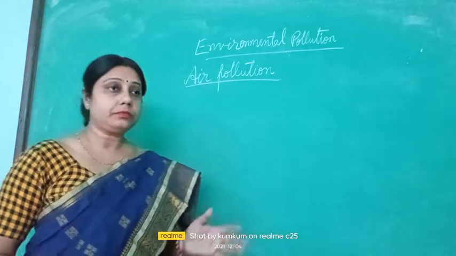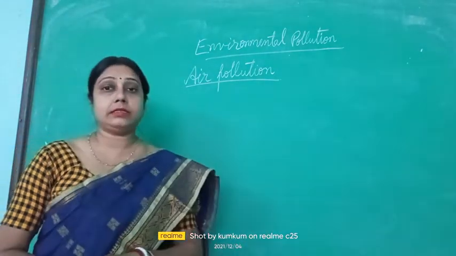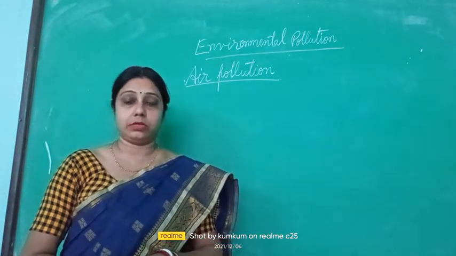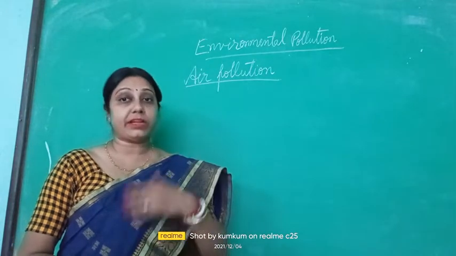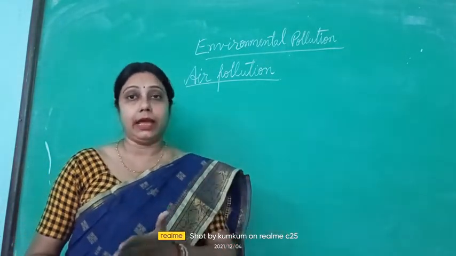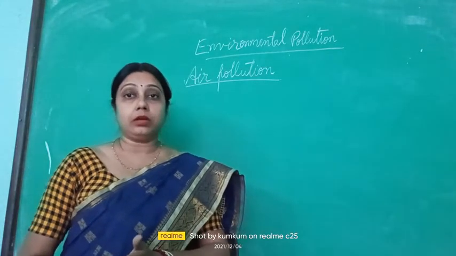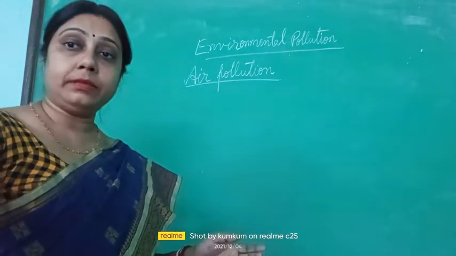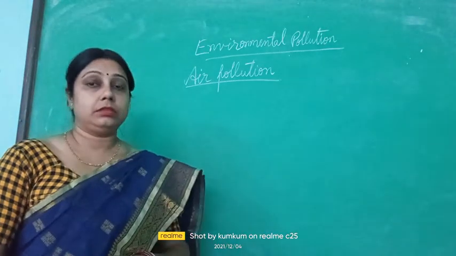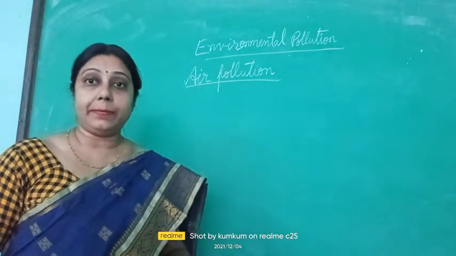There are many causes due to which air pollution is caused, and there are some after effects also. We will discuss them one by one. Firstly, how does air pollution happen?